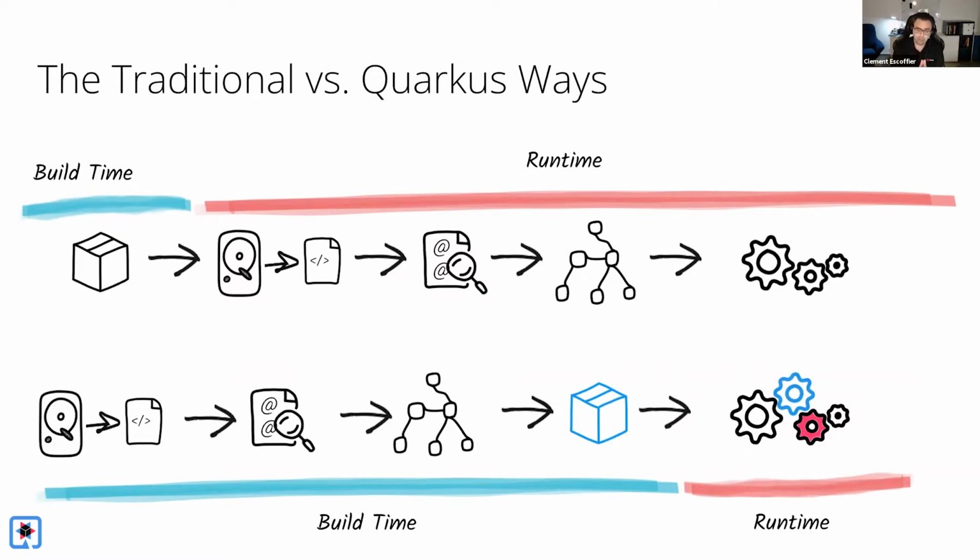It has also a second big impact. It reduces the amount of memory you need. Why? Because we don't have to load all the classes. This is done at build time to find the annotations, to use the XML parsers and so on. So you are saving a lot of resources, a lot of memory thanks to this.